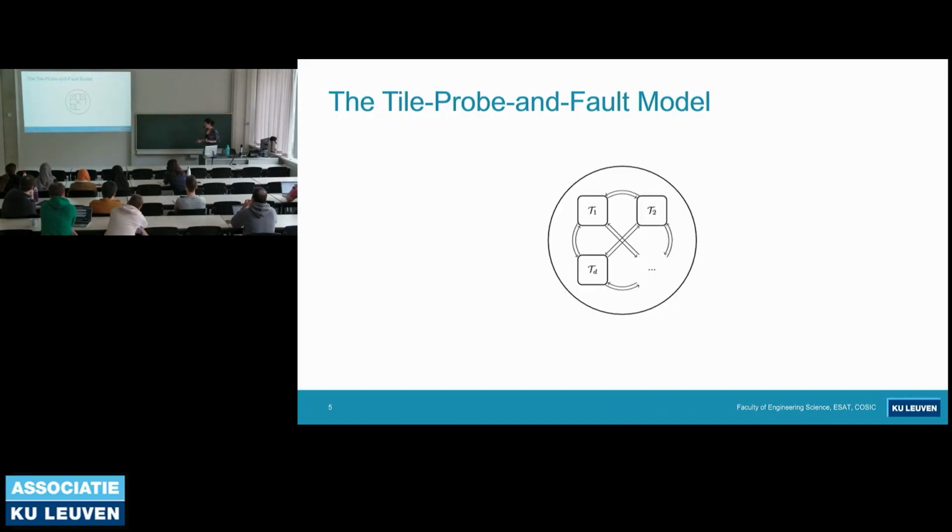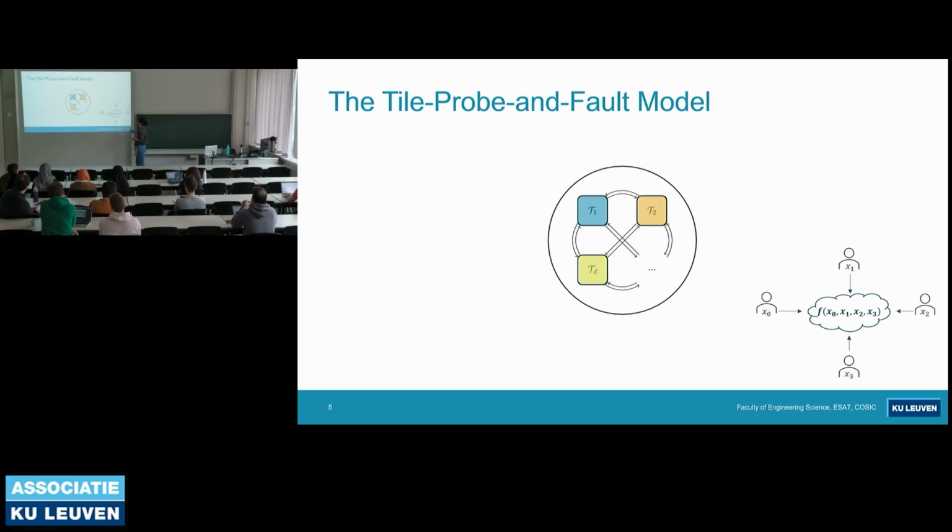Now, if there's a fault attack or combined attack or countermeasure, we always make some assumptions regarding the adversary model that is carrying out the attack itself. This is the fault model assumed in the CAPA countermeasure. It's called the tile probe and fault model. In this model, we assume that the integrated circuit is split into a number of tiles. And this is really similar to the multi-party computation setting.